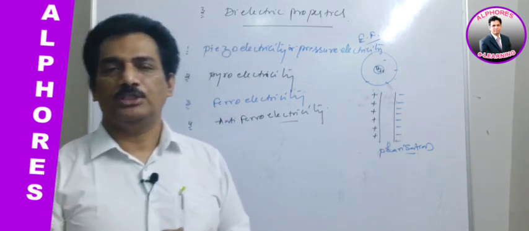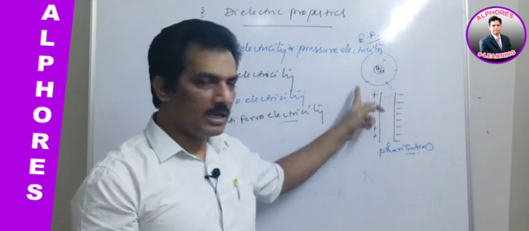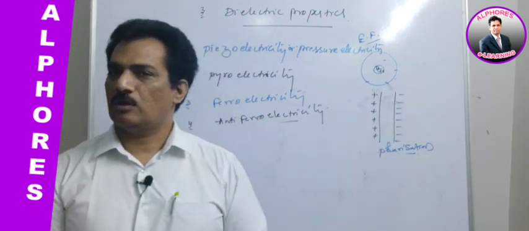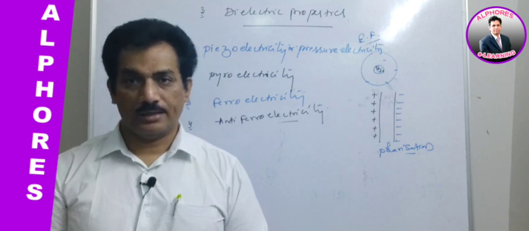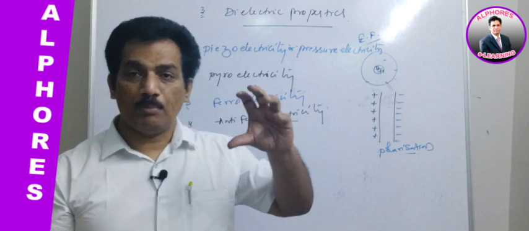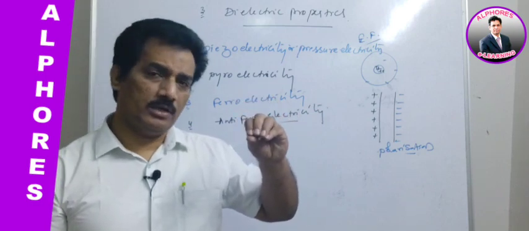Now current will be generated. From this to this, electron will migrate, and thereby because of that potential difference, we can expect some current generated. Clear? But this alignment will happen when we are applying some sort of pressure. It is nothing but mechanical pressure.